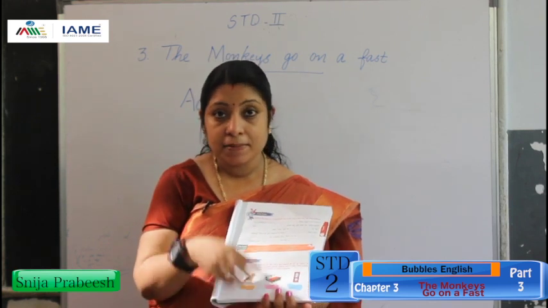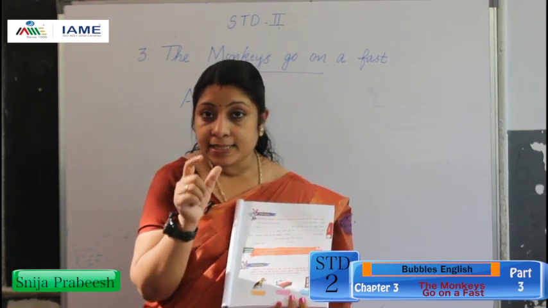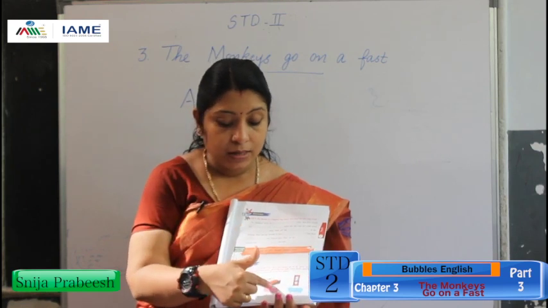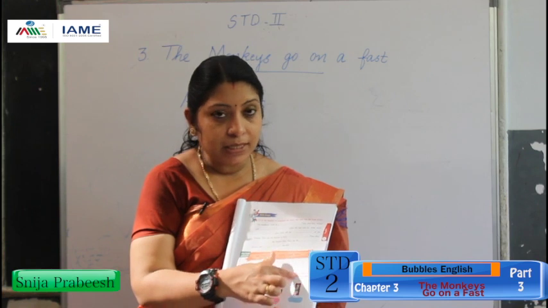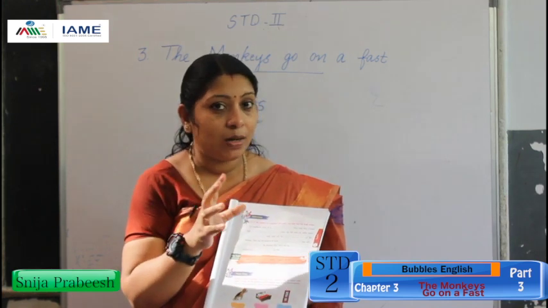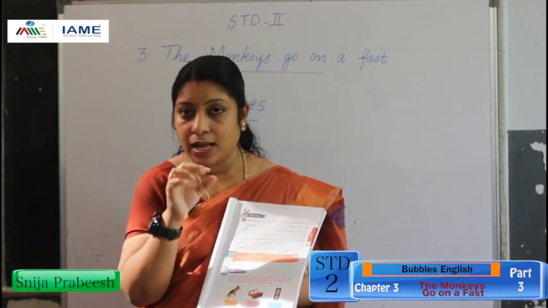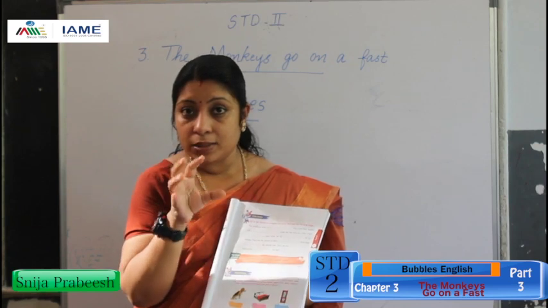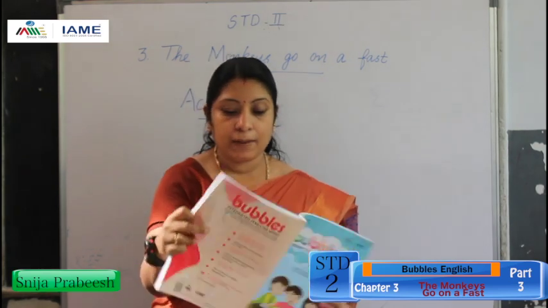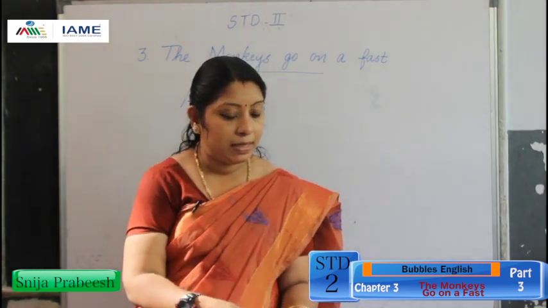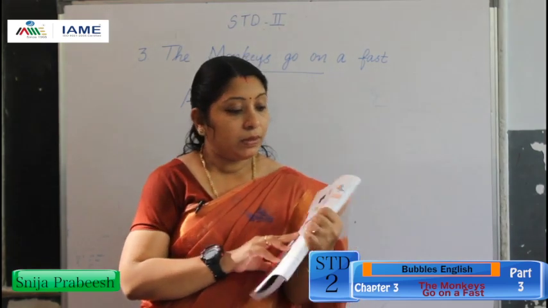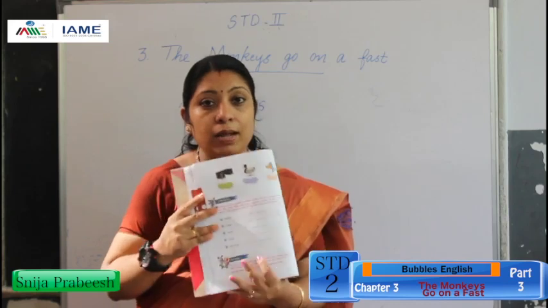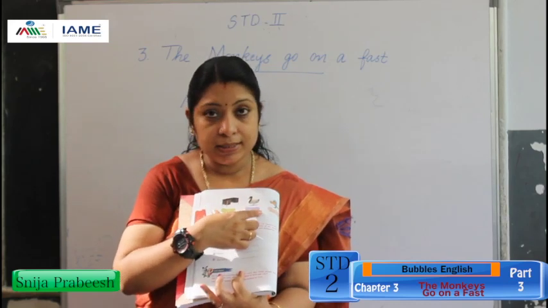Bed. Bed. D sound here. Next, what is this? Door. How will you pronounce? Door. D. Okay? Now, in the next page, here, you can see 3 more pictures.